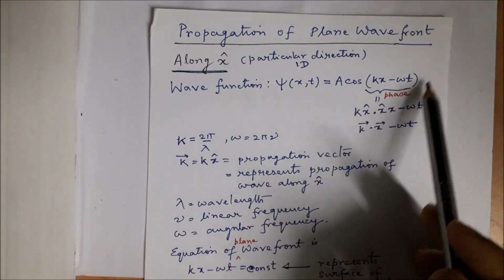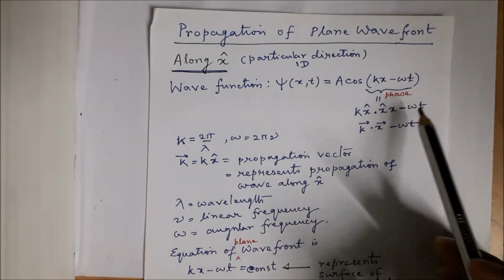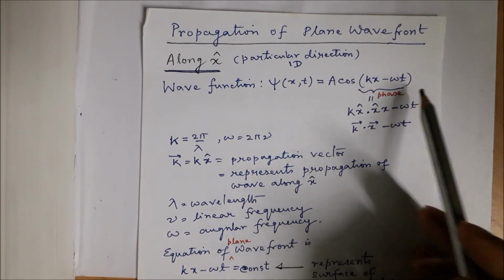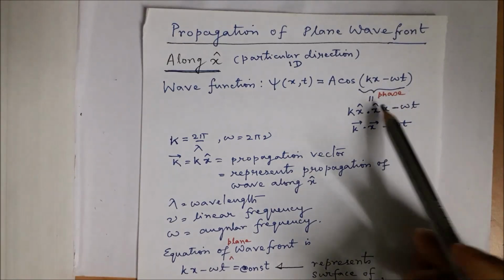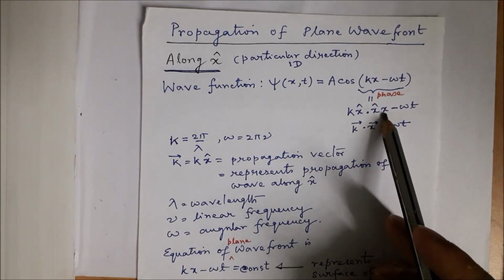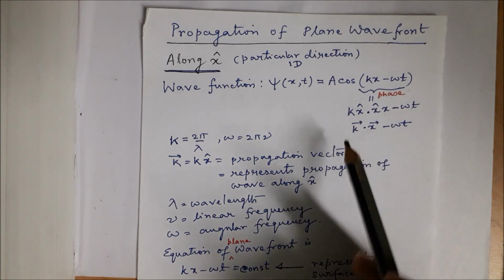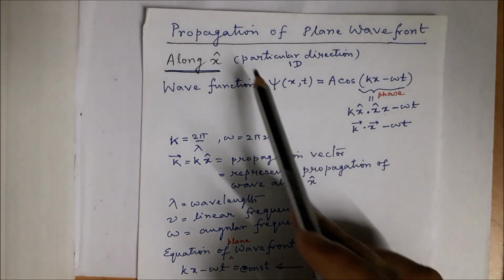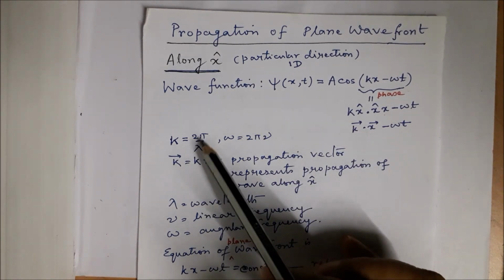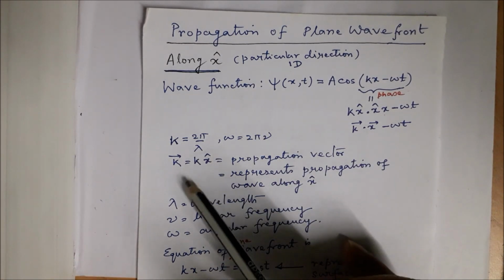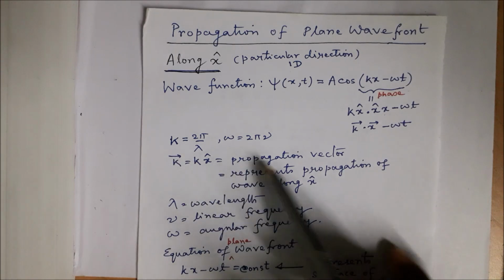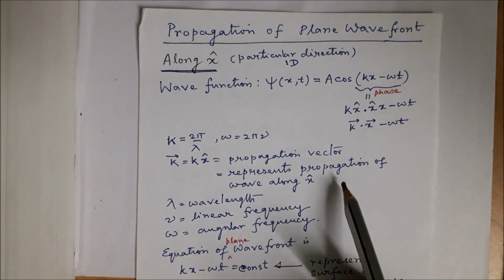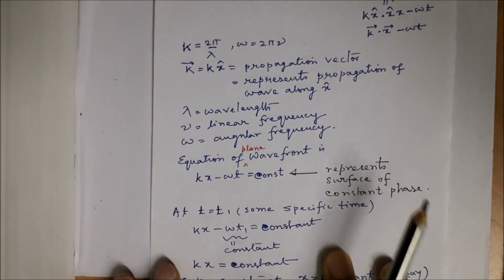The plane wave front has this type of structure where kx minus omega t is the phase, and kx can be written as k x cap dot x cap x, which means that the propagation direction is vector k, which is along x cap, and k is related to lambda through this relation. It is actually a vector quantity. It is called propagation vector. It represents propagation of the wave along x direction.